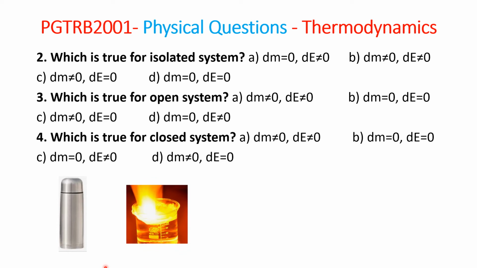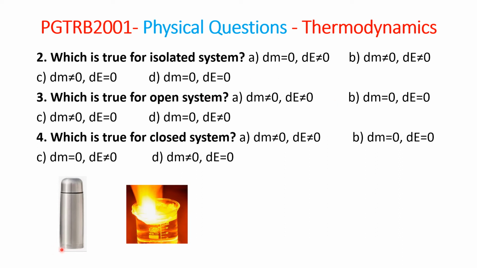And for the next one, see here, this is an open system. The open system means, see here, there is a sodium metal and hexane, or it catches fire and the energy is also sharing and mass is also sharing. The heat is also sharing and mass is also sharing. So both energy and mass are exchanging, which is not equal to 0. This isolated system and the open system are completely reverse. So if this is equal to 0, this is not equal to 0. Here there is no exchange, here exchanging, so which is not equal to 0 means the option is A.